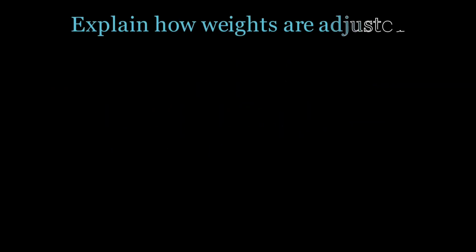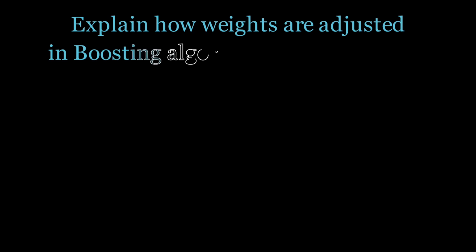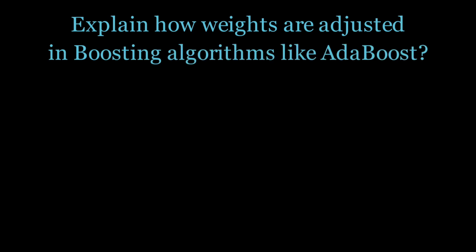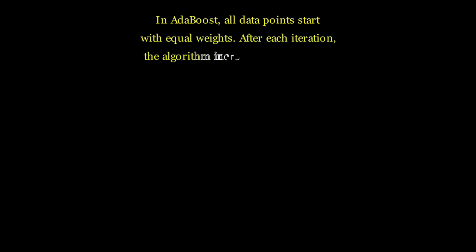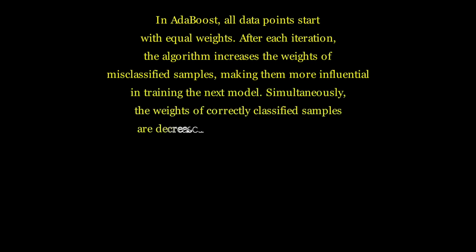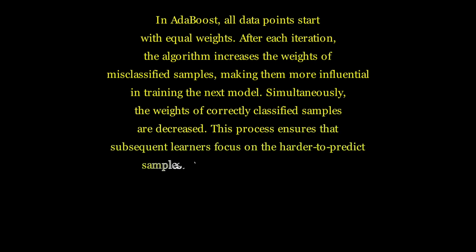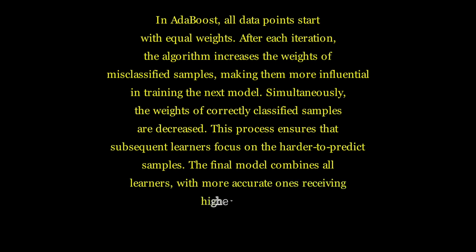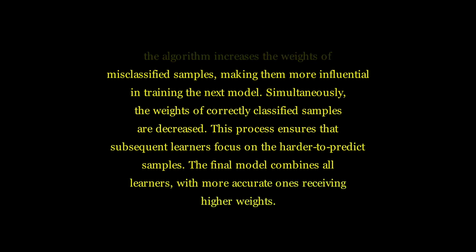Explain how weights are adjusted in boosting algorithms like AdaBoost. In AdaBoost, all data points start with equal weights. After each iteration, the algorithm increases the weights of misclassified samples, making them more influential in training the next model. Simultaneously, the weights of correctly classified samples are decreased. This process ensures that subsequent learners focus on the harder to predict samples. The final model combines all learners, with more accurate ones receiving higher weights.